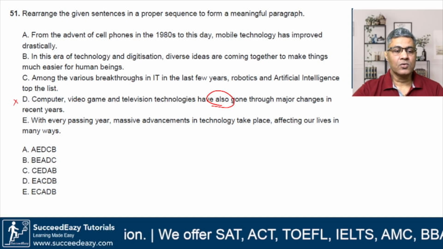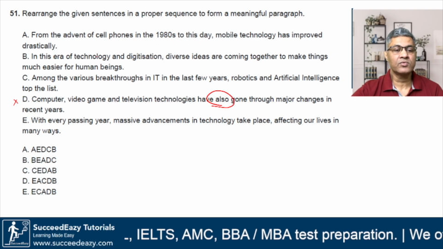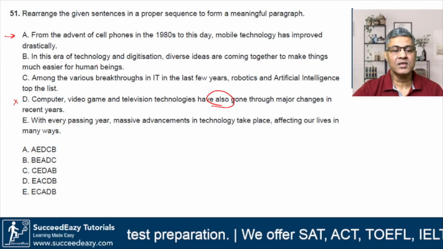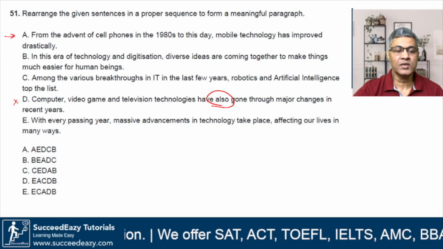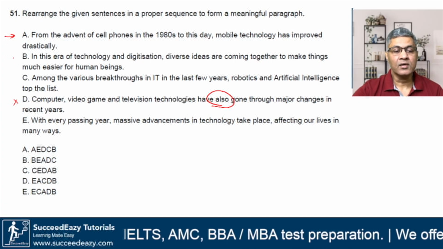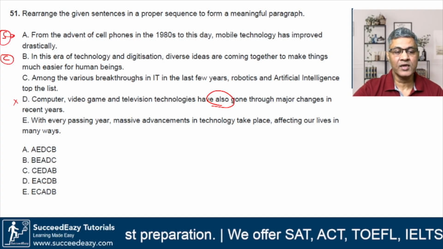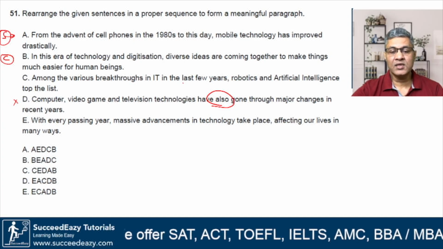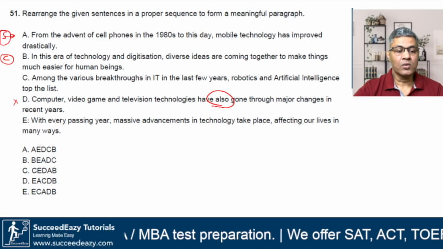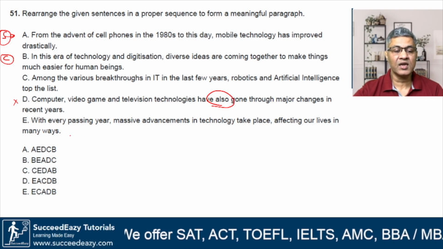Okay, all right. So here, from the advent of cell phones in the 1980s to this day, mobile technology has improved drastically. This could be one of the starting points, but let's read further. In this era of technology, diverse ideas are coming together to make things much easier for human beings. This could be a concluding statement. Okay, so for concluding statement, I'm writing C, and for starting point, I'm writing S. Among the various breakthroughs in IT in the last few years, robotics and artificial intelligence top the list. Okay, now look at this statement. With every passing year, massive advancements in technology take place, affecting our lives in many ways.